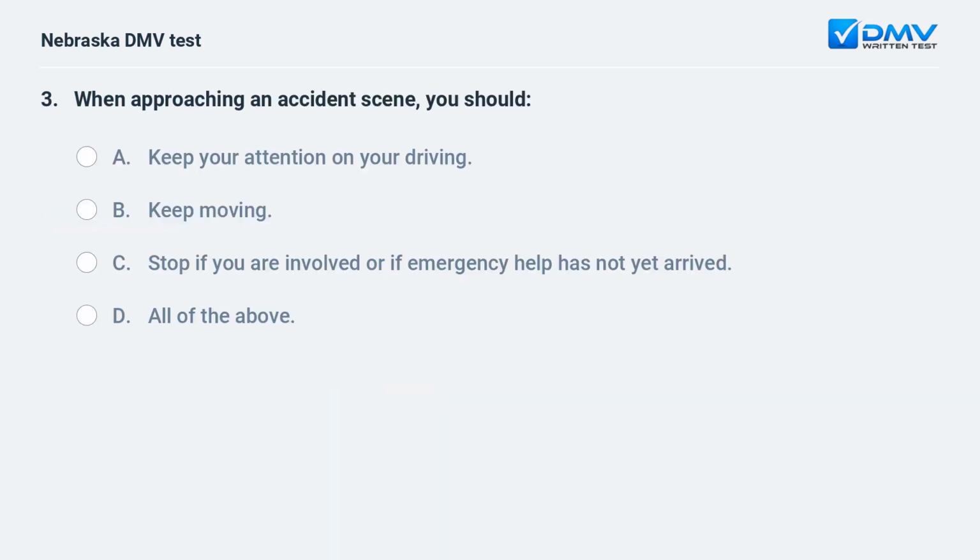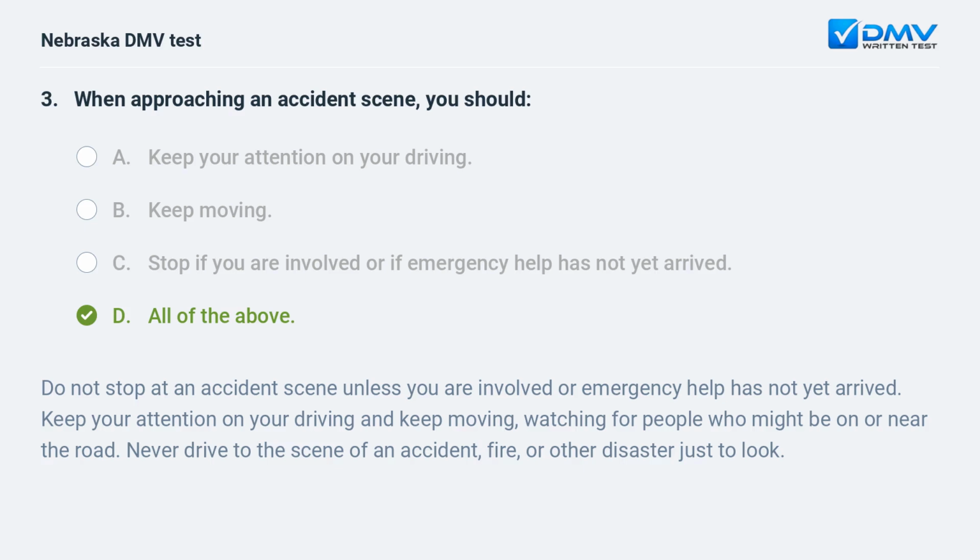When approaching an accident scene, you should a. Keep your attention on your driving. b. Keep moving. c. Stop if you are involved or if emergency help has not yet arrived. d. All of the above. Do not stop at an accident scene unless you are involved or emergency help has not yet arrived. Keep your attention on your driving and keep moving, watching for people who might be on or near the road. Never drive to the scene of an accident, fire, or other disaster just to look.